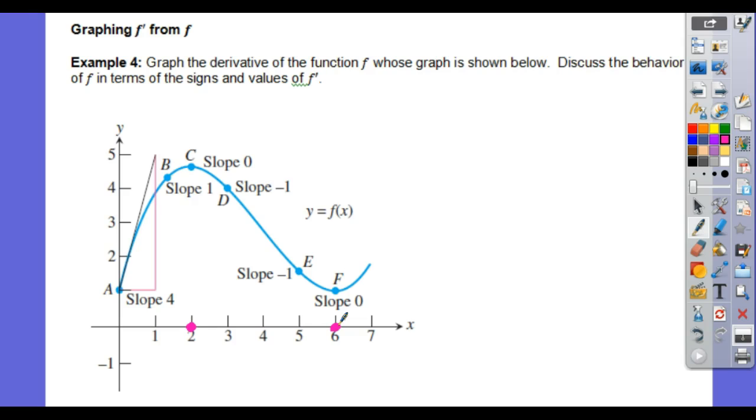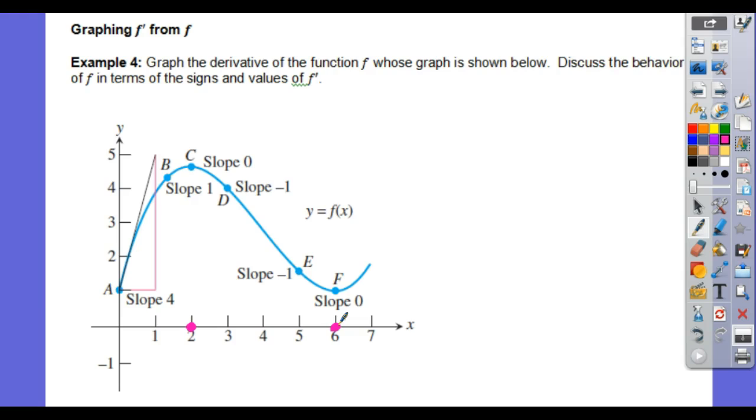Well, what did we talk about? The slope of the original is the value of its derivative. So if the slope from A to B is 4, that means A is kind of like at 4. And then it's telling you where things are happening. Think about this. The slope is 0. My point was at 0.